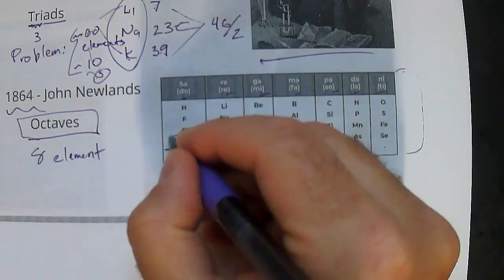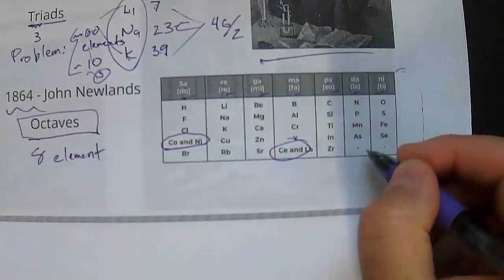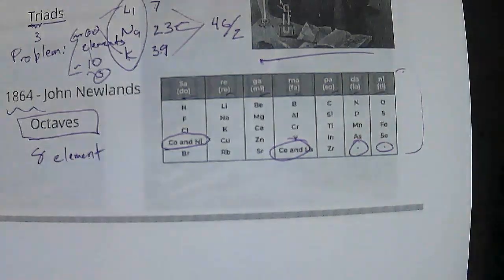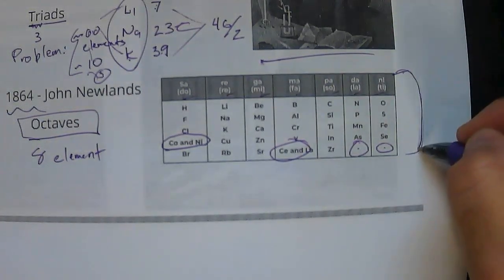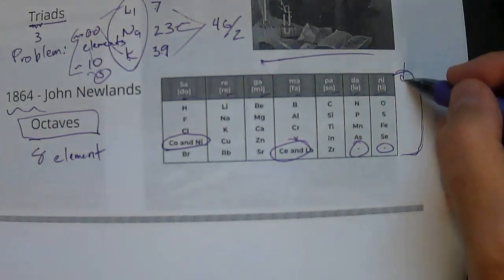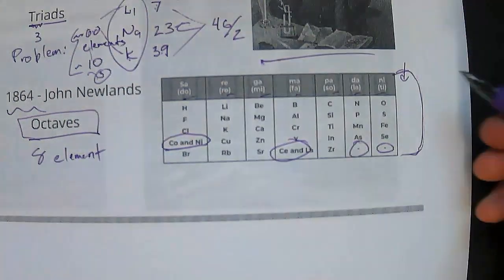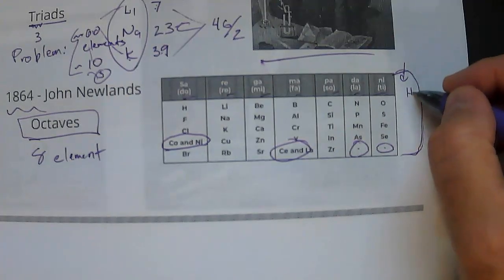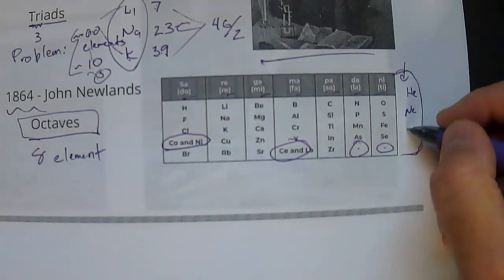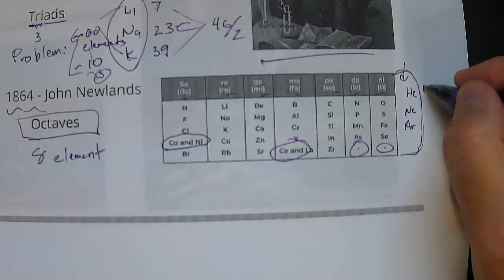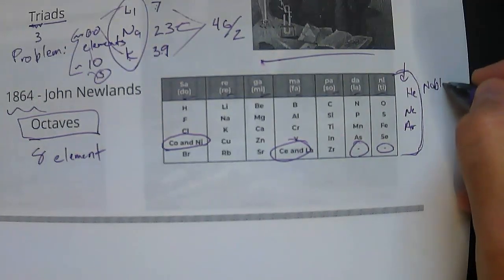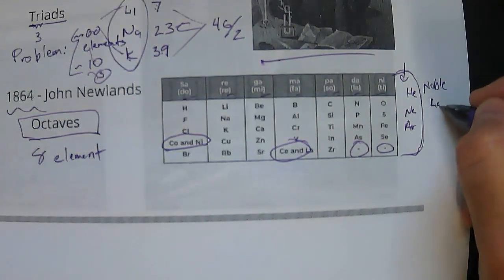You can see here's an octave that has 2 elements. Here's an octave that is missing stuff. And it's like the 8th one is kind of, we're relying on coming back here. Notice elements like helium, neon, argon, the noble gases, they haven't been discovered yet.